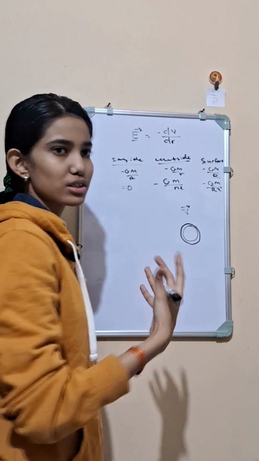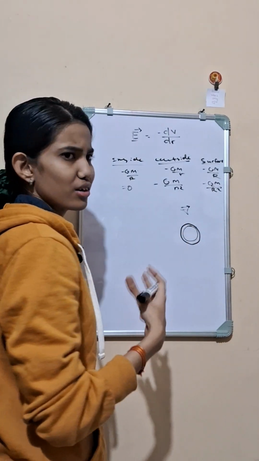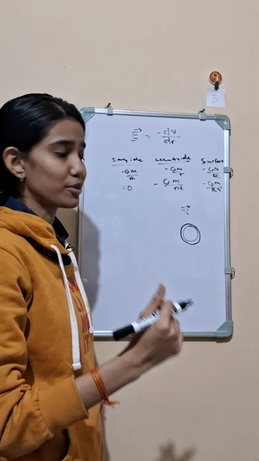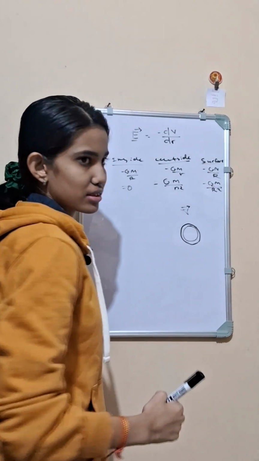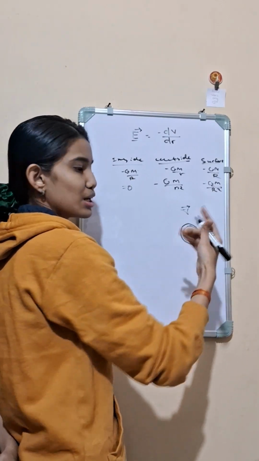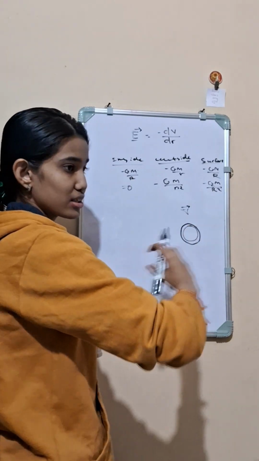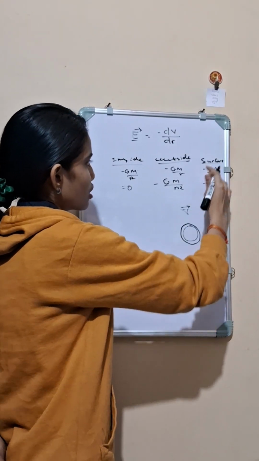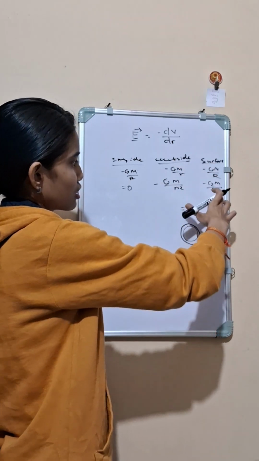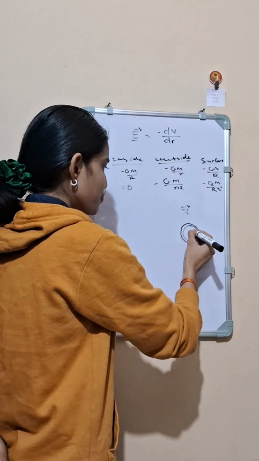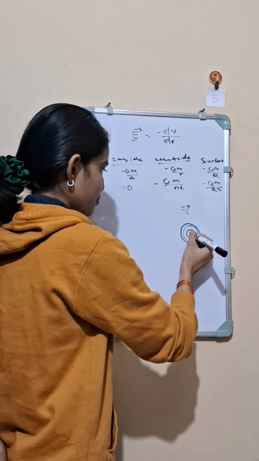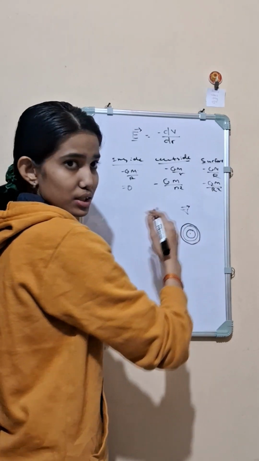We'll talk about this theorem in some other chapter. So if I take this sphere, there is some mass inside. Some mass inside means there is some field, and it will be equal to minus GM by r square. But if I take a point here, there is no mass inside the sphere containing this point.